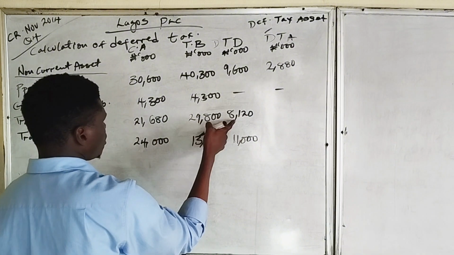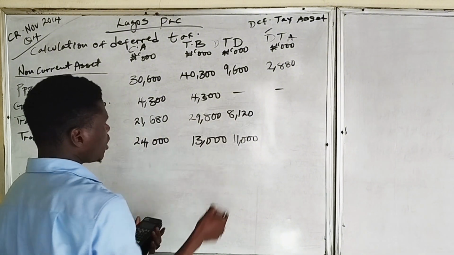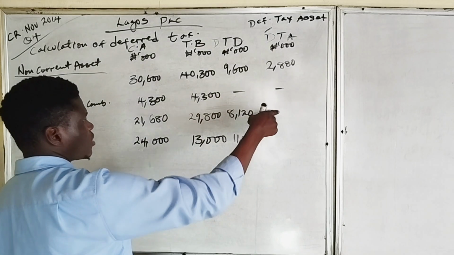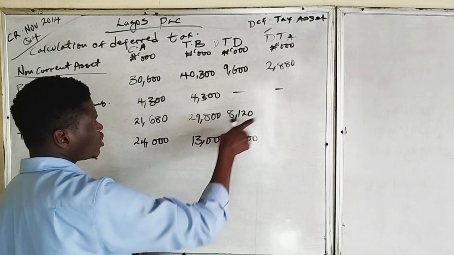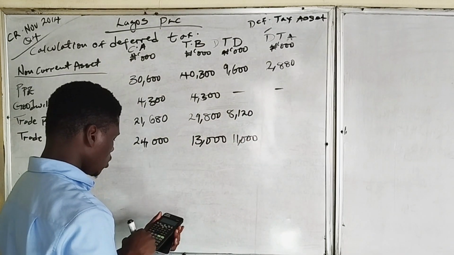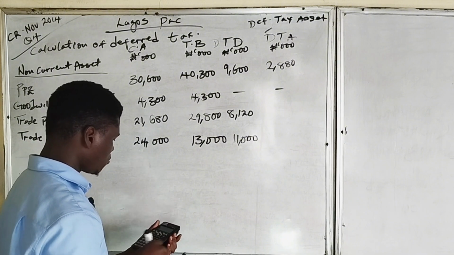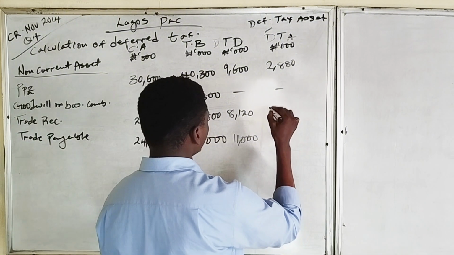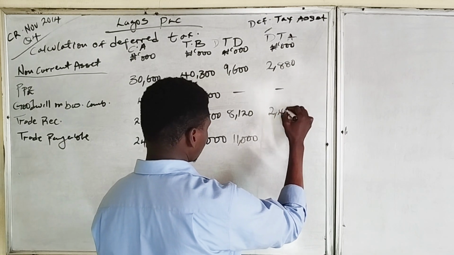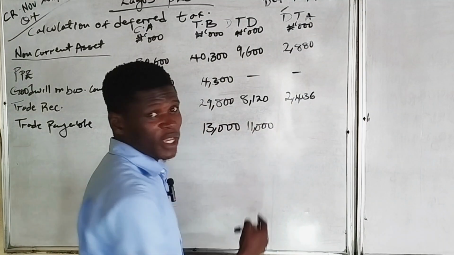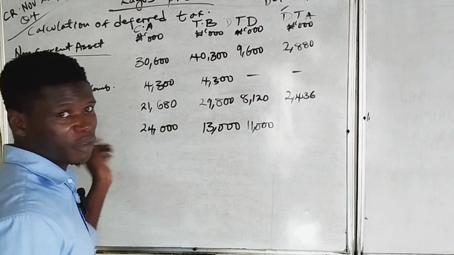This is also 8,120,000 multiplied by the tax rate, which is 30%, which will also give us the deferred tax asset since it is a deductible temporary difference. So 0.3, which is 30%, multiplied by 8,120, I have 2,436,000, expressed in thousands.